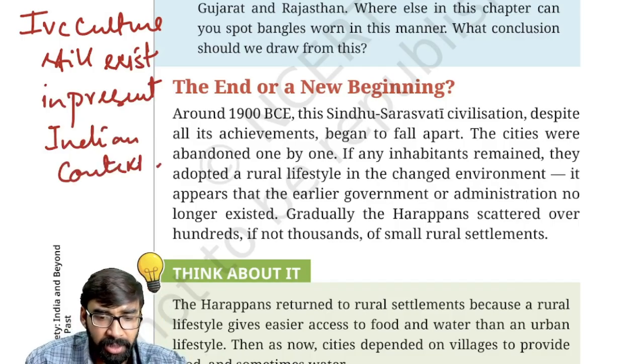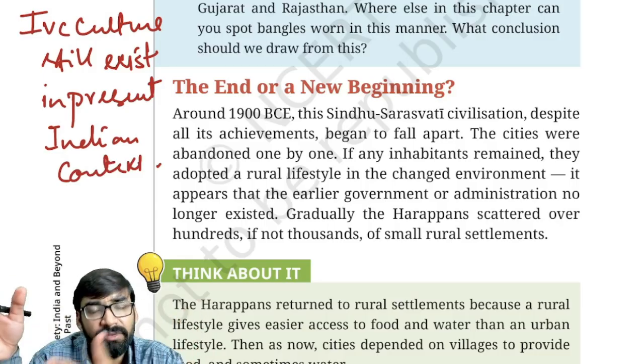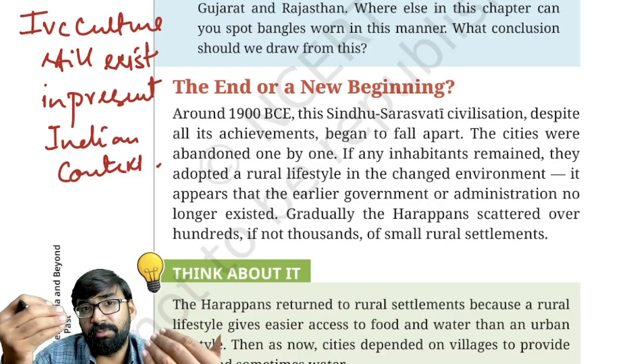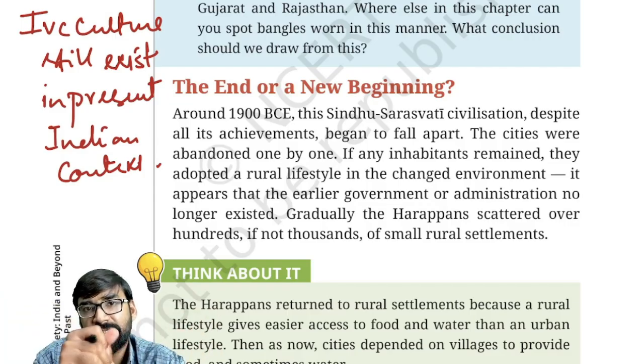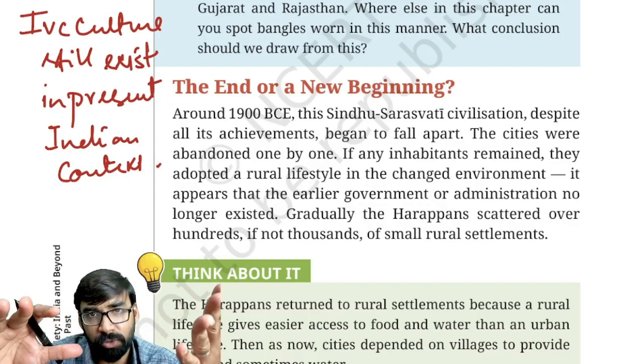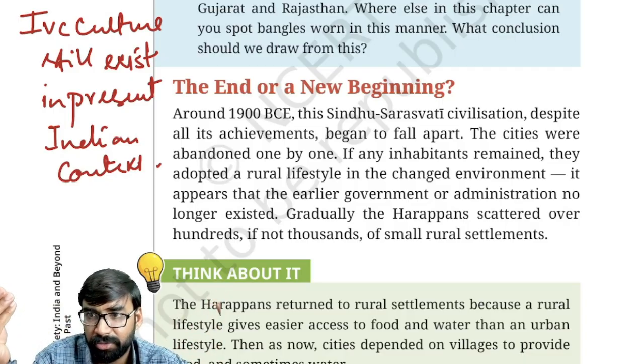Like the bangle-wearing practice is still there. Even today, Bhil tribe women in Rajasthan wear big bangles, and they cover their arms with bangles. So that is the tradition.